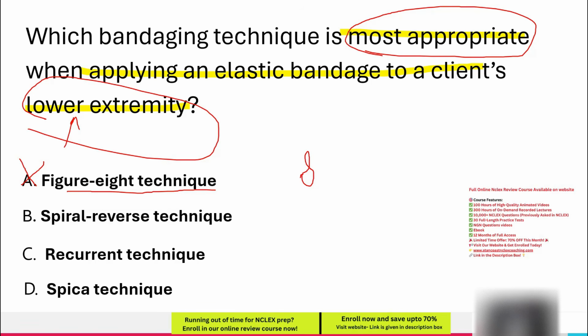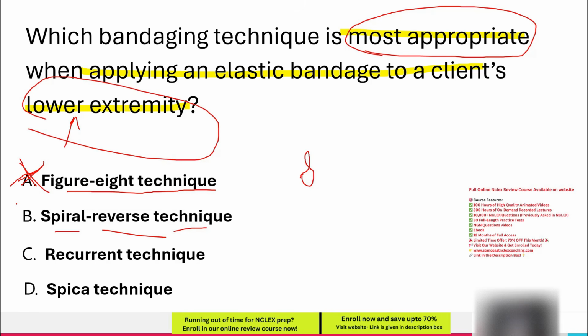Since the question asks for the most appropriate technique for the lower extremity, this option is incorrect. Option B, Spiral reverse technique. The spiral reverse method is ideal for cone-shaped body parts like the leg or thigh, as it allows the bandage to conform snugly to the natural contours of the limb. The reverse folds prevent gaps and ensure even compression, making it the most effective method for lower extremity bandaging.